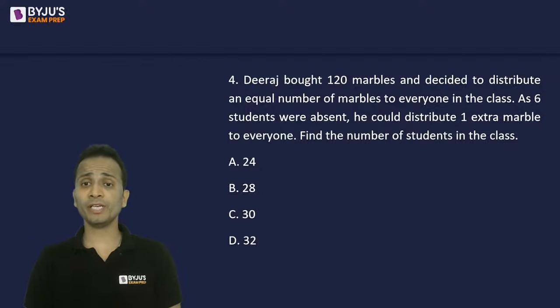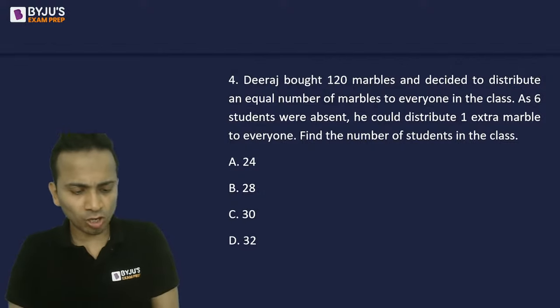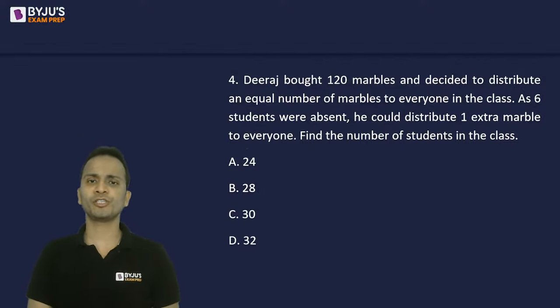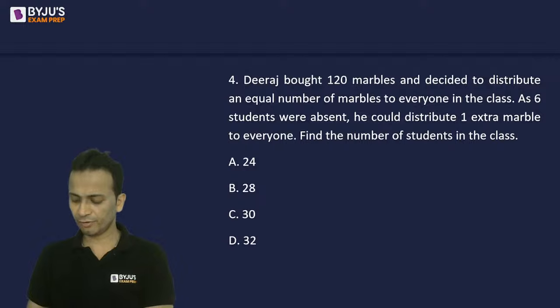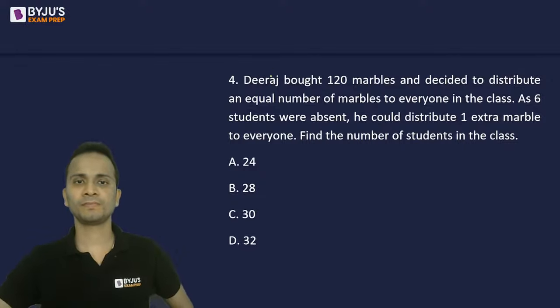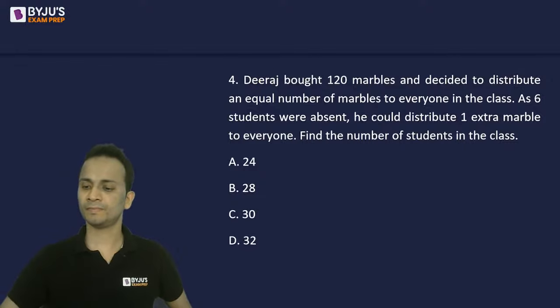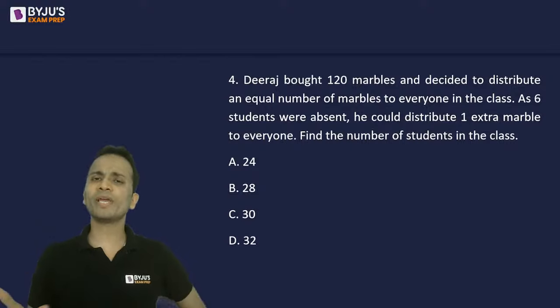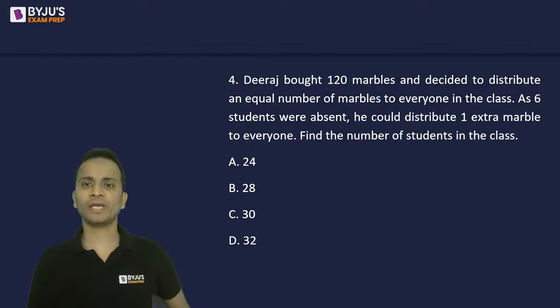Now, question number 4 is not a difficult one. Okay, you must have solved these type of questions definitely if you have practiced algebra. Just quickly make two equations, assume the number of marbles and the number of students, okay, and then you can make the equations. Two equations, solve them and get the answer.